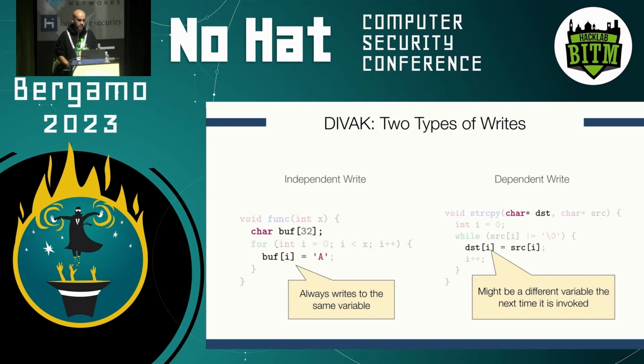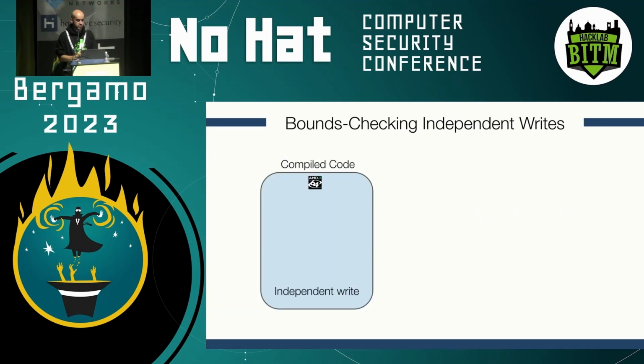So we apply two different techniques to track the bounds of these two types of writes. First, for independent writes, what we want to do is find the intended destination object of a write operation. Ideally, we want to move from the independent write to the correct and intended object in memory that is supposed to be written by this operation. This is actually quite challenging to do, especially if we only look at the compiled code, because we don't have any semantic information or other additional data that can tell us exactly the memory layout of this pointed object.